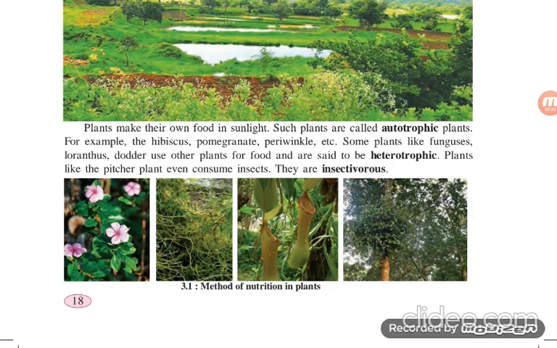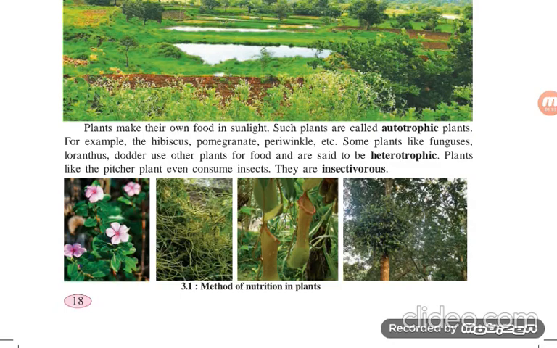These plants use other plants for food and are said to be heterotrophic. They use other plants for their food, just like fungi, and mushrooms grow on dead plants, grass or the trunk of a tree, and they use these plants for their food. Dodder plant also uses big plants for its food. Loranthus is the same example. They are heterotrophic. You have to write the definition of autotrophic and heterotrophic.